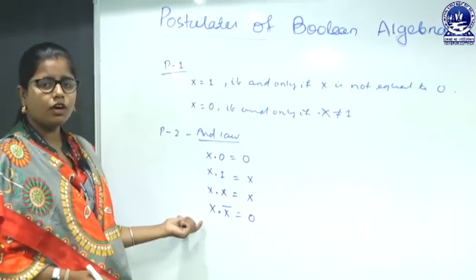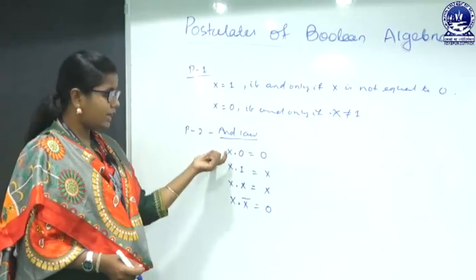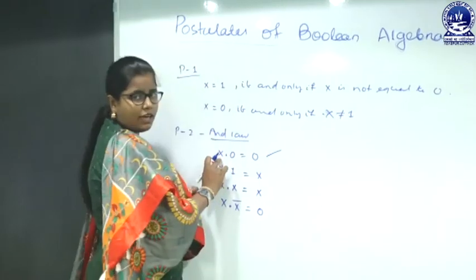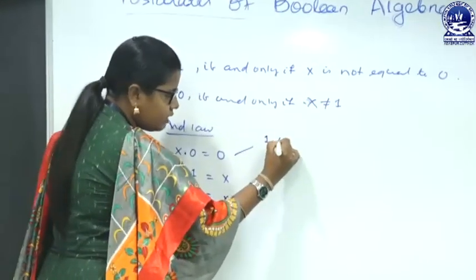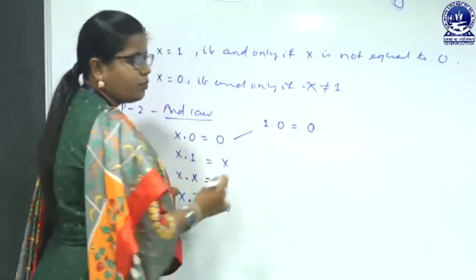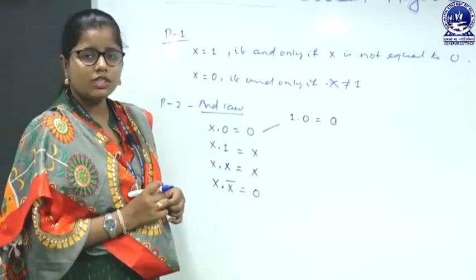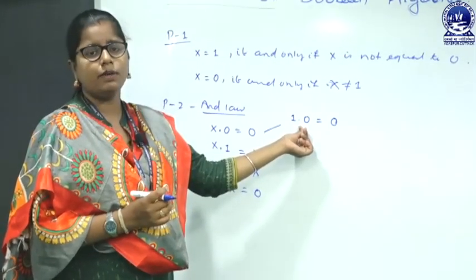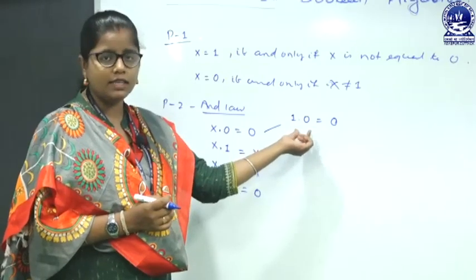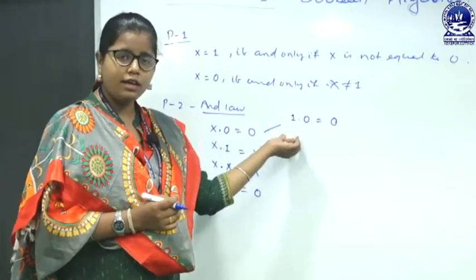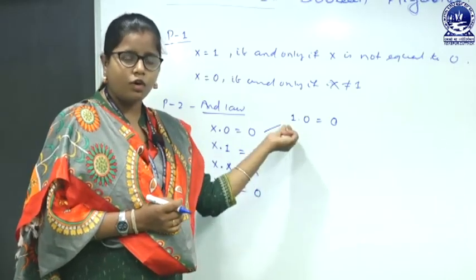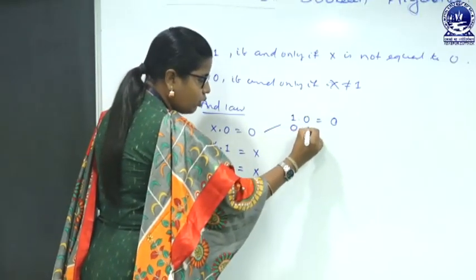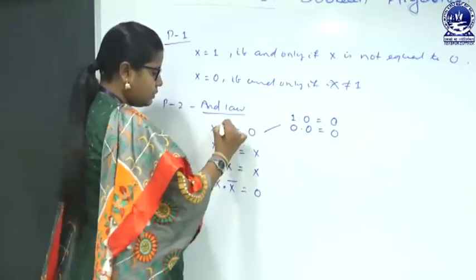So, let us see what the values of x are. So, x can be 0 or 1. So, coming to the first, if x is 1, then 1 dot 0 is obviously 0, because here we are using the logical multiplication, that is dot operation. When we come to logical multiplication, if both inputs are high, then it will be 1 or high. 1 multiplied with 1 will be 1. 1 multiplied with 0 will be 0. If x is 0, then 0 dot 0 equals what? 0. This means it is correct.